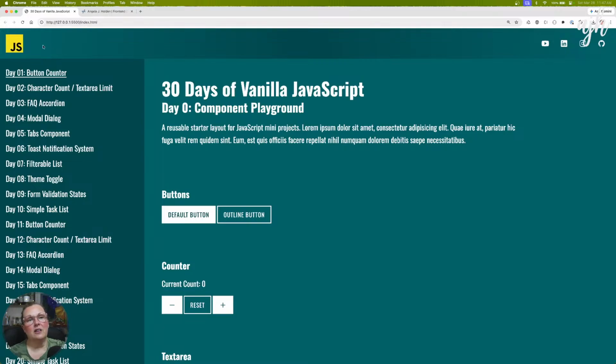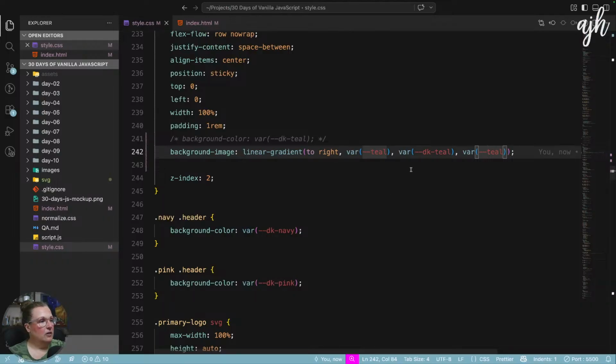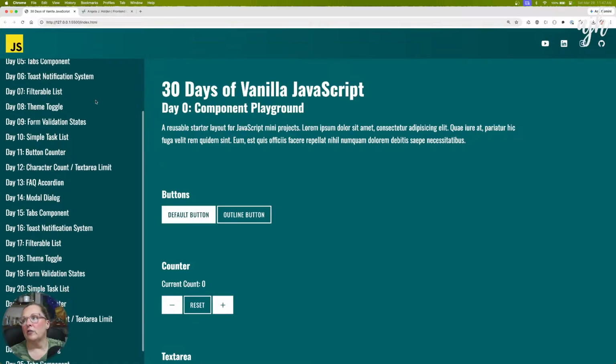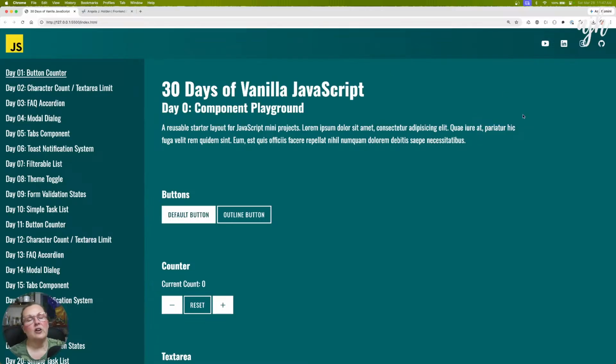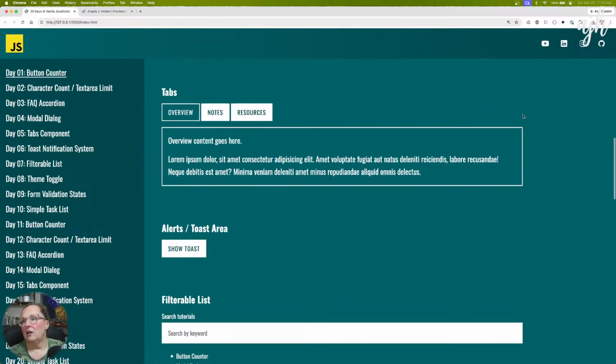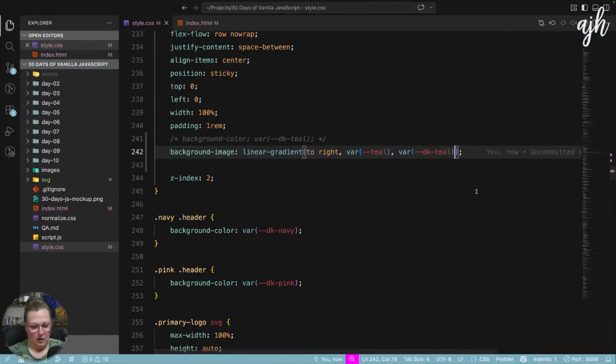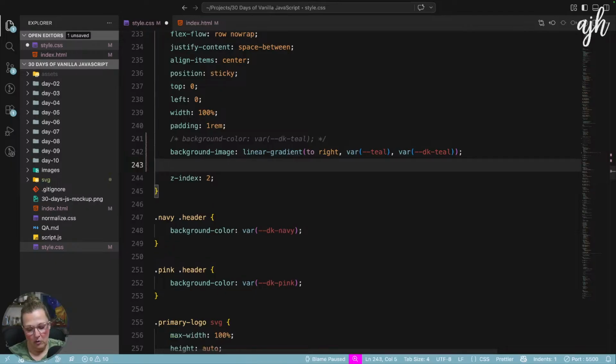I like that. So we get the contrast here on the left over the navigation. We get the contrast here in the middle. We could, instead of doing it with 3 colors or 3 stops, we could just do 2. Yes, this is it. So we get the contrast here on the far left over the navigation, and we still get the contrast here over the rest of the body. Love it. Yeah, let's give it a little bit of text shadow and see how that goes, or excuse me, box shadow.